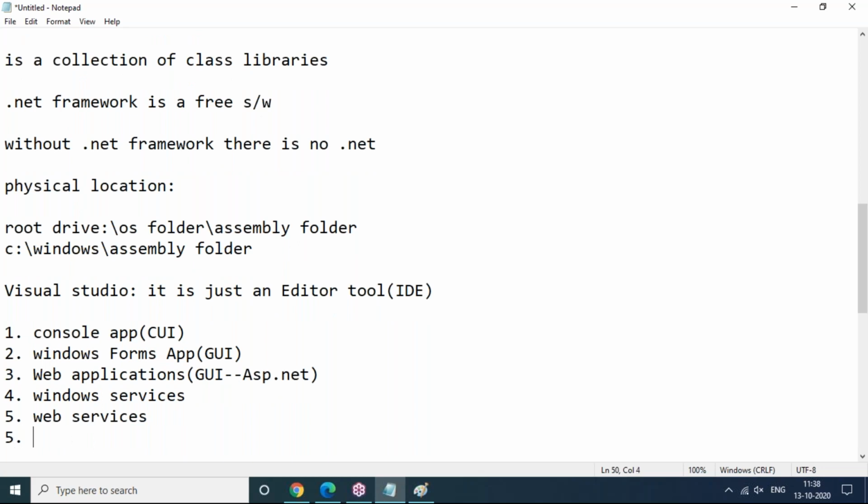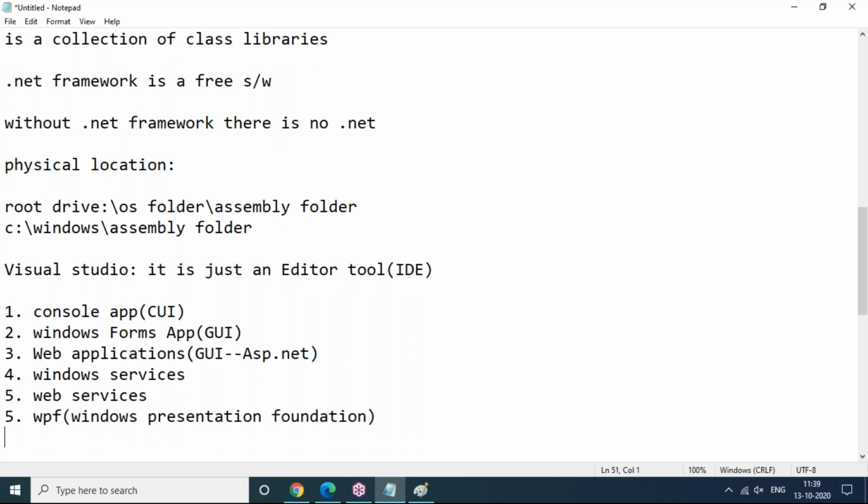And next, WPF, that is Windows Presentation Foundation. I just want to show you what kind of applications we can develop using .NET, and what the possibilities are. But not all are actually required. You should go through according to your requirement. And WCF, that is called Windows Communication Foundation.